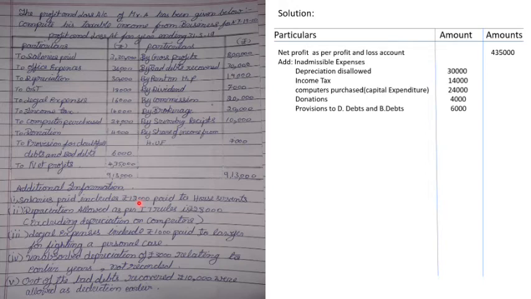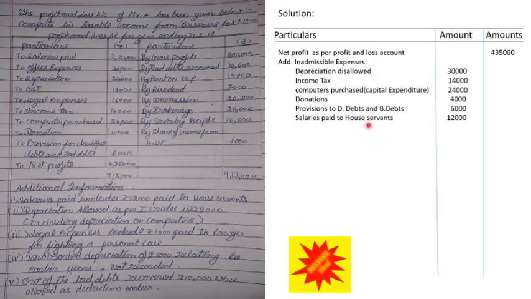Any personal expense is inadmissible. Therefore, out of this only, they have made this payment. That is what they're telling. So this shouldn't have been subtracted, but they have debited it. So therefore, we shall add it back to our net profit. Clear? Salaries paid to house servant, rupees 12,000. Next, legal expenses include rupees 1,000 paid to lawyer for fighting a personal case.